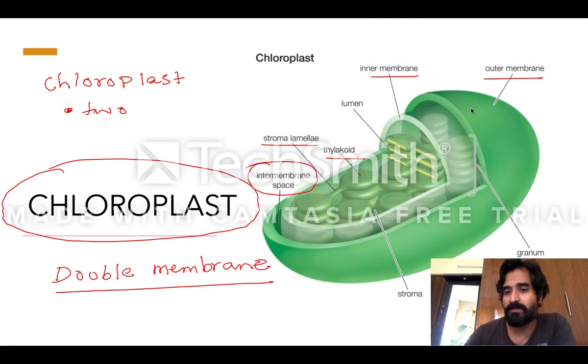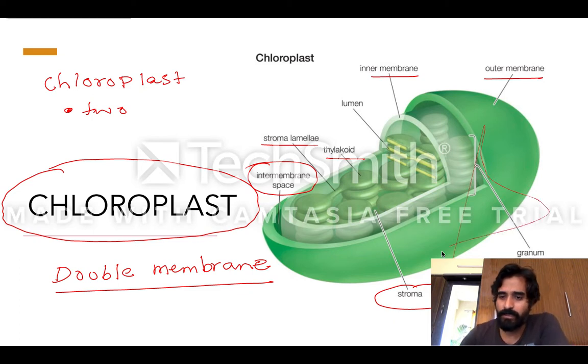That is why it is double stranded. And this thylakoid is in the form of a stack that is known as granum. And stroma is the place where they live. It is some sort of liquid, in which this thylakoid lives. Okay, so let us move ahead.